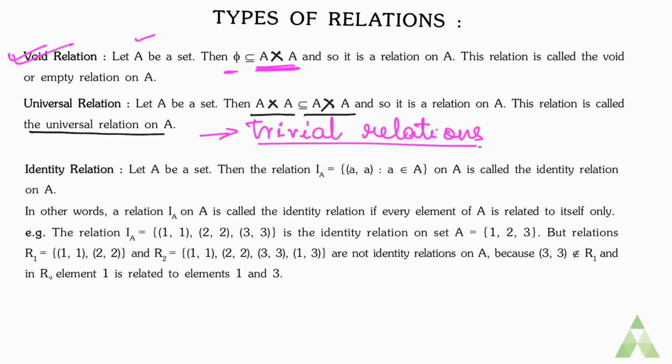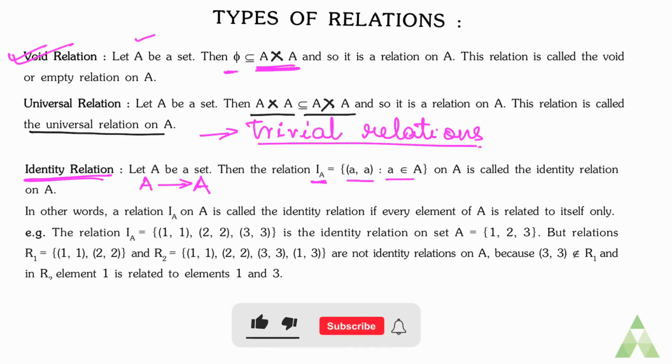Now let's move to our next type of relation, that is identity relation. If A is a set and we are defining a relation from A to A, then the relation I_A, that means identity relation of A, is the set of (a, a), where a belongs to set A.